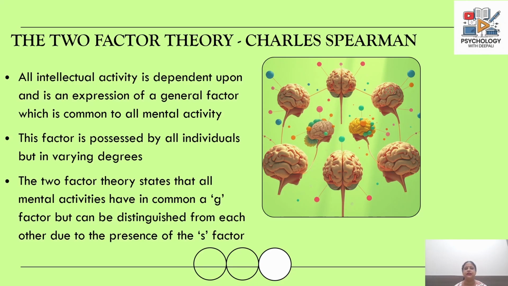So all intellectual activity, according to Spearman, is dependent upon and is an expression of a general factor, which is common to all mental activity. And this factor is possessed by all individuals, but in varying degrees, which means the level of the general factor existent in different individuals will also differ. The two-factor theory therefore states that all mental activities have in common this G factor, but they can be distinguished from each other due to the presence of these specific factors.